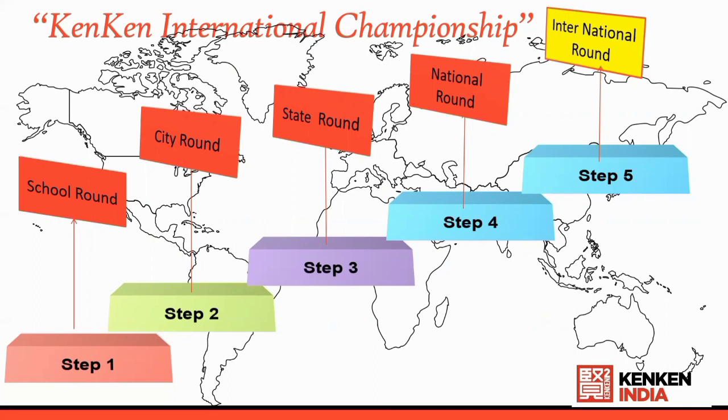Now the national round champions from each category will get an opportunity to participate in the international round, which will be held in United States of America. And all these three students' expenses, everything is going to be borne by the company.